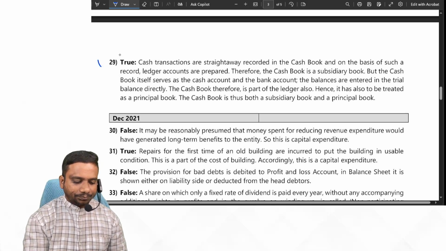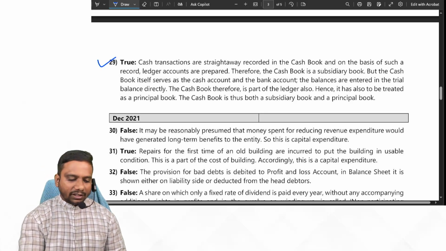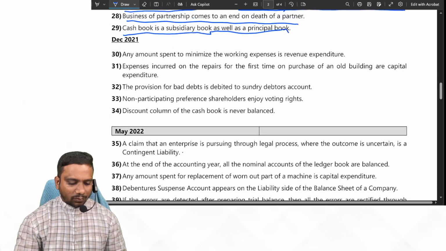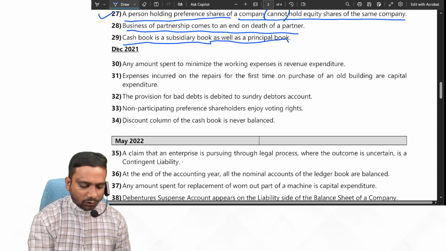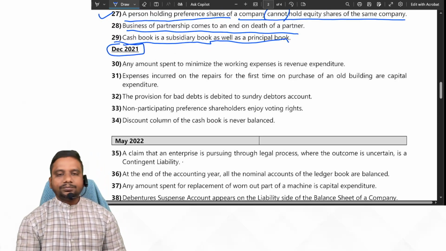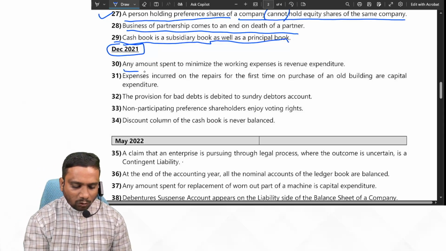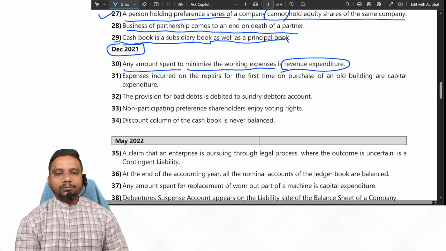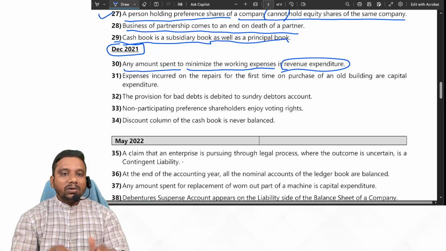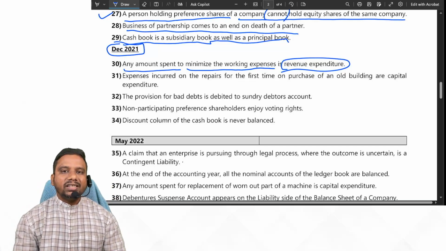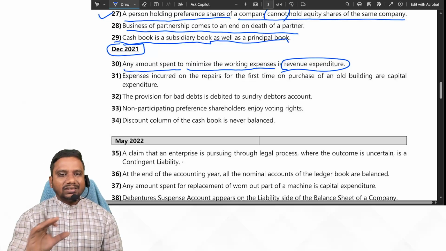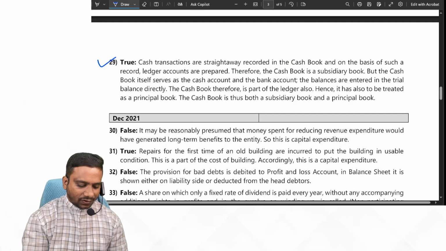So is it clear, students? Next one. December 21 attempt. First one: any amount spent to minimize the working expenses is revenue expenditure. No. Any amount spent to minimize the working expenditure is treated as capital expenditure. Yes or no, students? Yes. So the given statement is false.